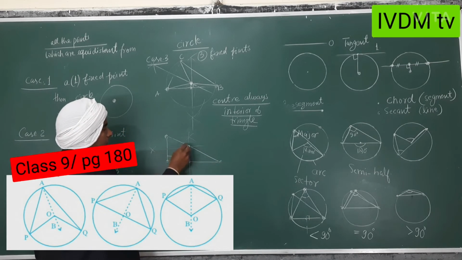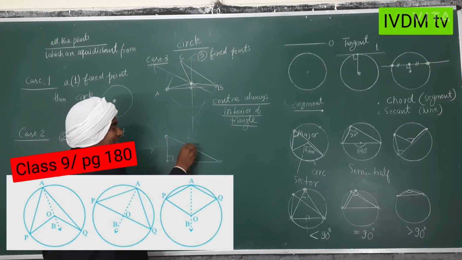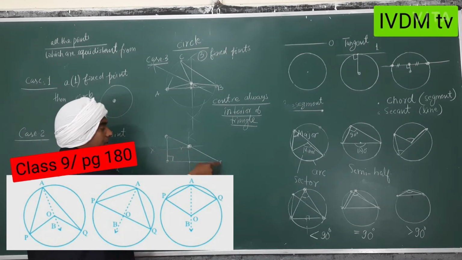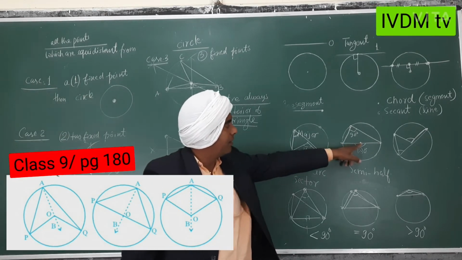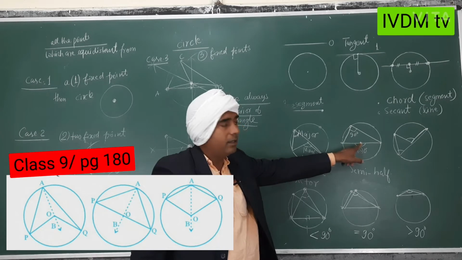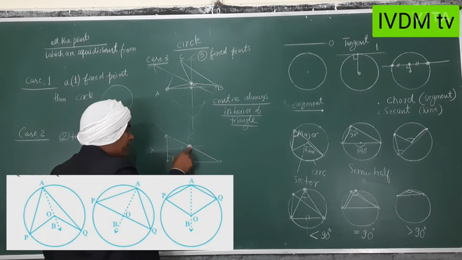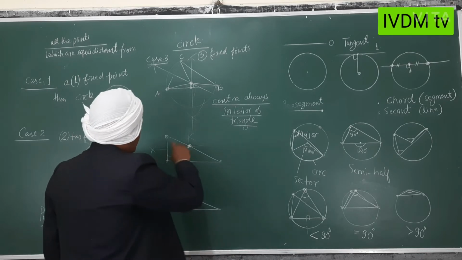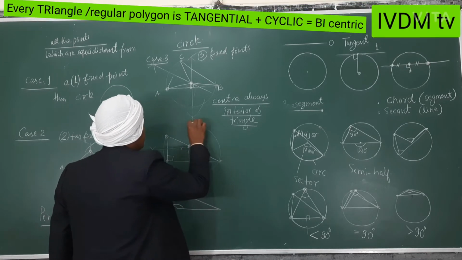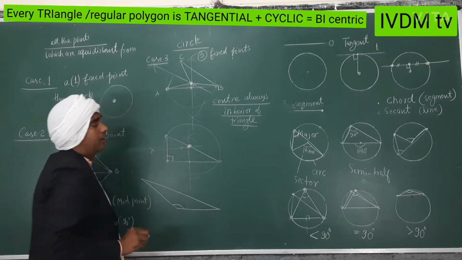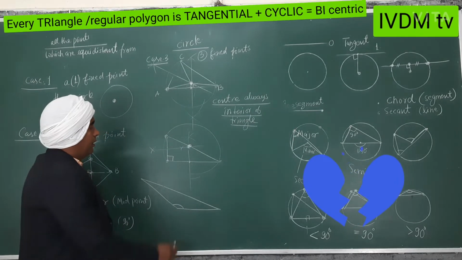If you cut it, you will see the two lines are crossing at the midpoint of the hypotenuse. This is the hypotenuse now and this is the midpoint. So the center will be at the midpoint of the hypotenuse, and this will be a semicircle. So this was the construction actually.